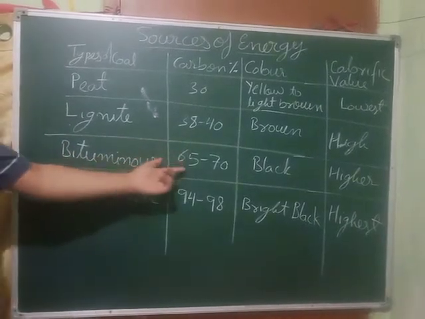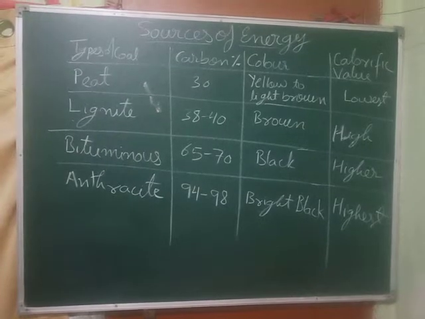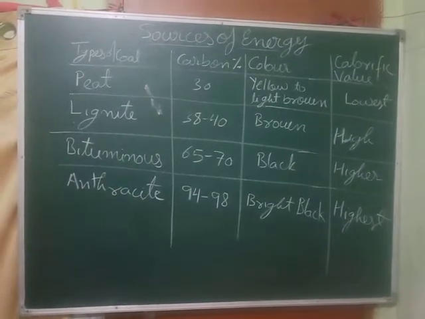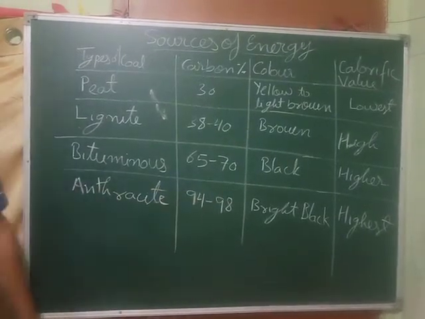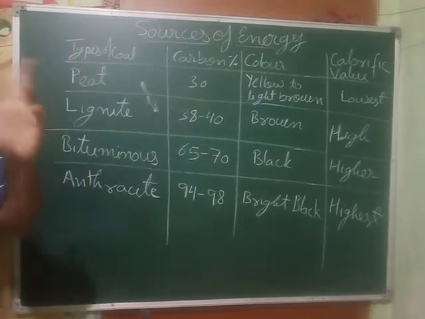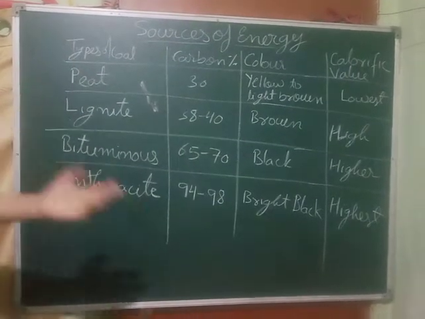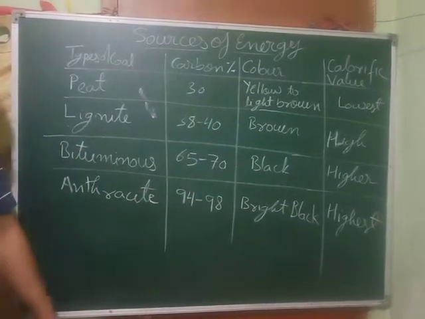Bituminous coal has 65 to 70% carbon, much better than that, and it's a better form of coal. Anthracite has 94 to 98% carbon. You can understand, only 2% is hydrogen, oxygen and other elements, in very small amounts. So that's why this is the best form of coal.